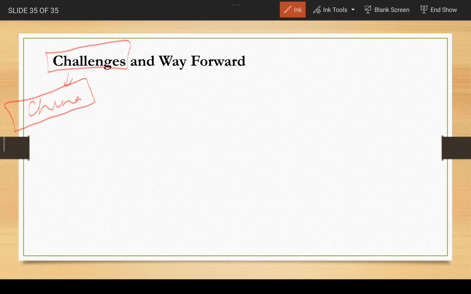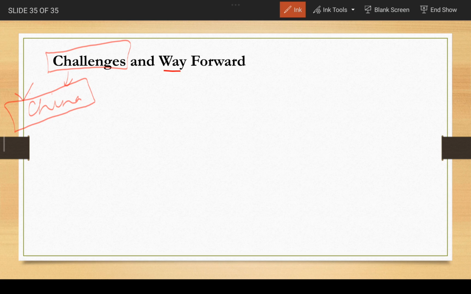India's recognition of one China policy, and China doesn't want any other country to consider Taiwan as a separate country. So definitely the biggest challenge when it comes to India-Taiwan relations is China only.